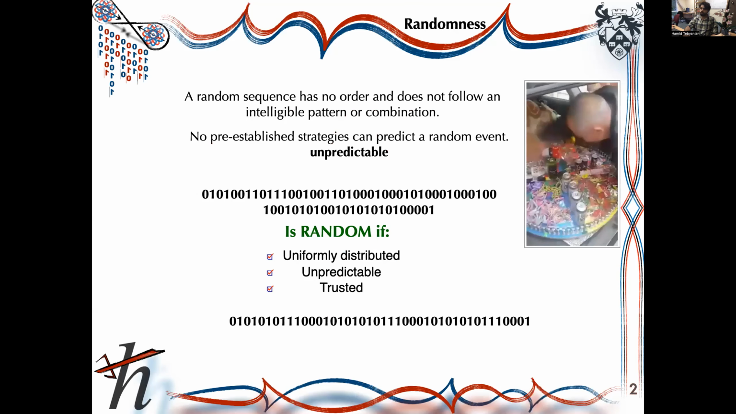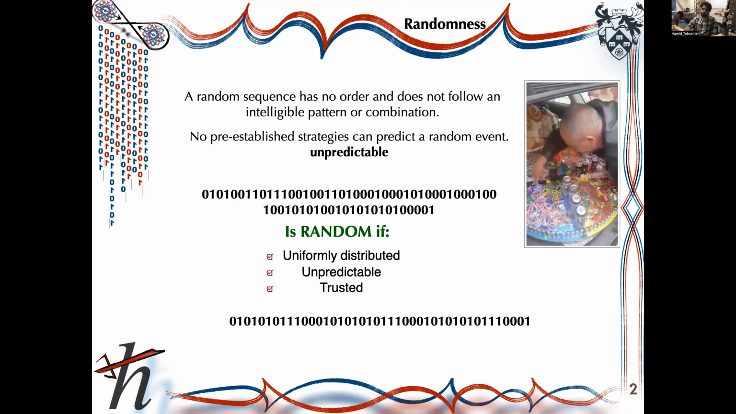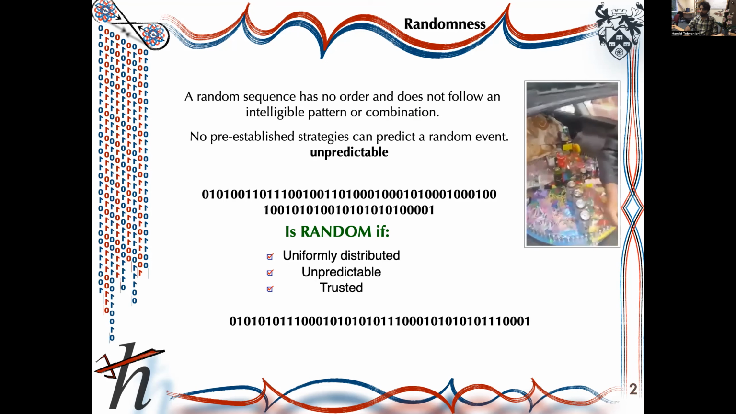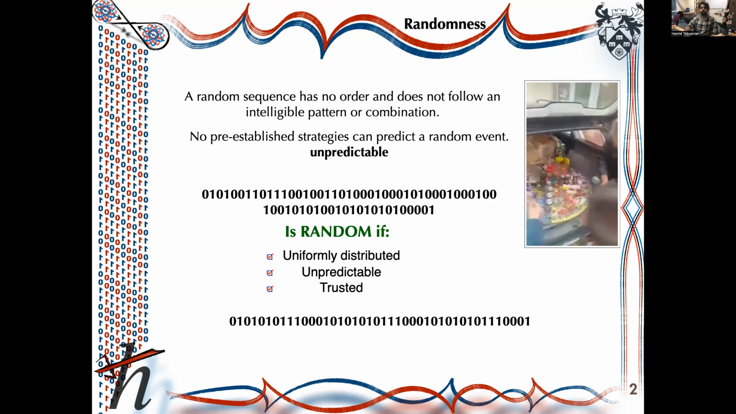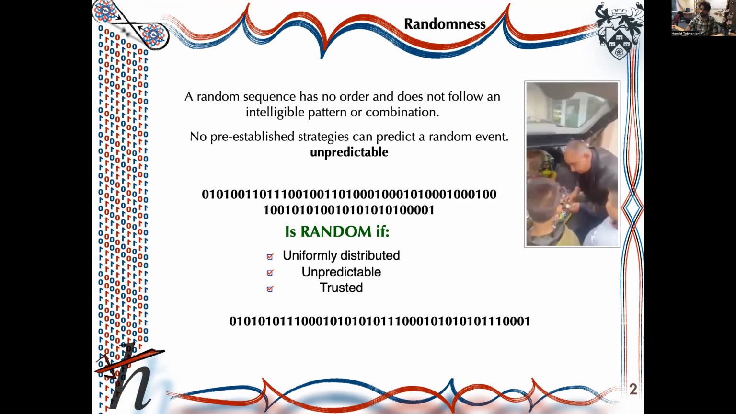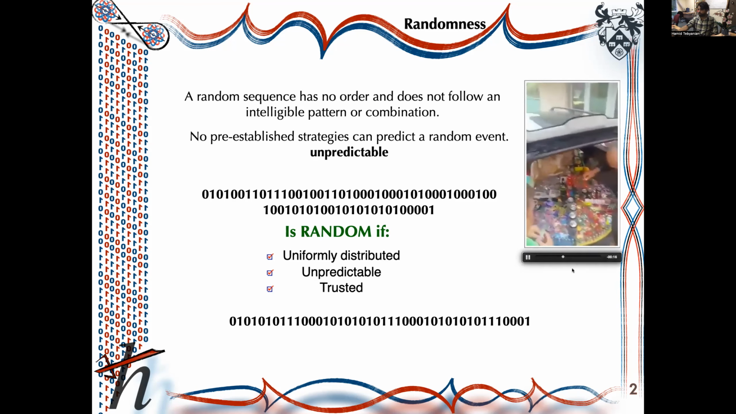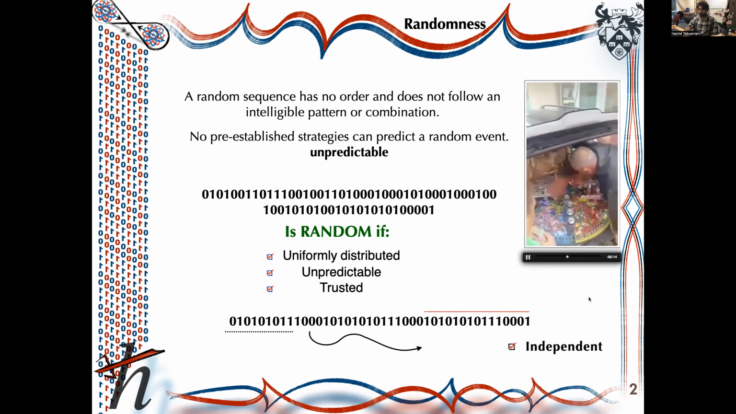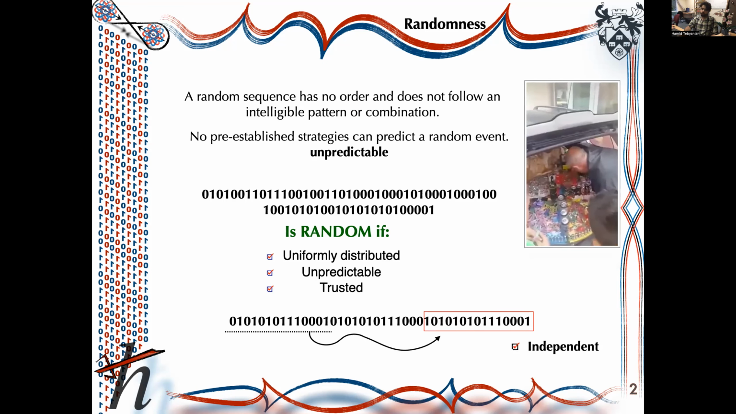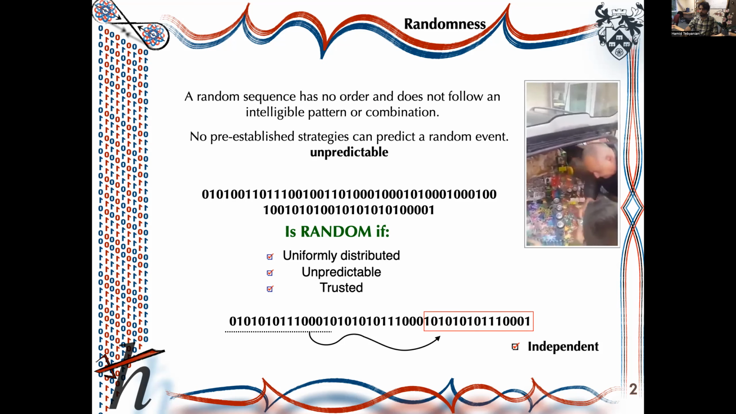Let's start with the randomness definition. A string of numbers, or in general events, are called random if they're uniformly distributed, unpredictable, and also trusted. The action of this guy is definitely not trusted. There is another important condition, which is independency. Each event should be independent from the previous event. So we can also add independency to the random sequence assumption.